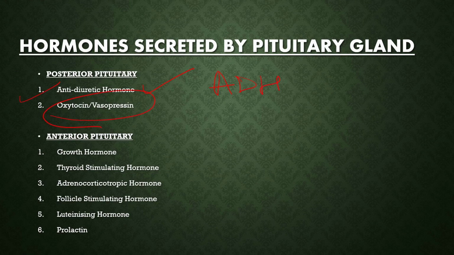And there is a list of hormones secreted by the anterior pituitary. What are they? The growth hormone, GH, thyroid stimulating hormone, TSH, adrenocorticotropic hormone, follicle stimulating hormone, luteinizing hormone, and prolactin.